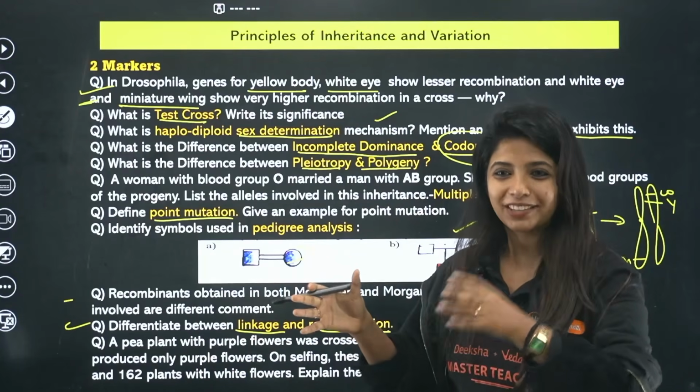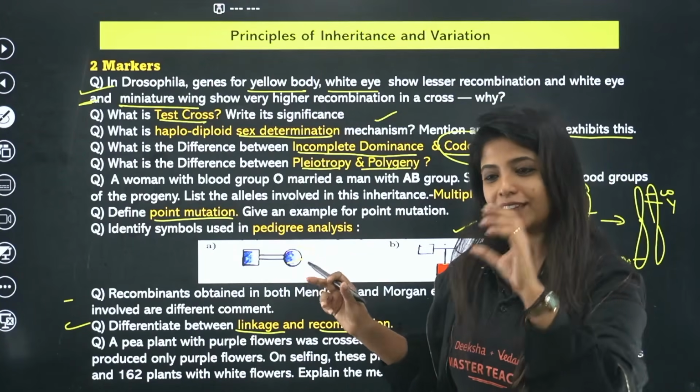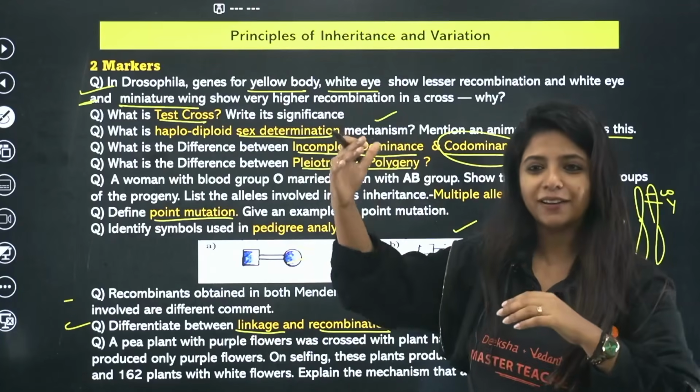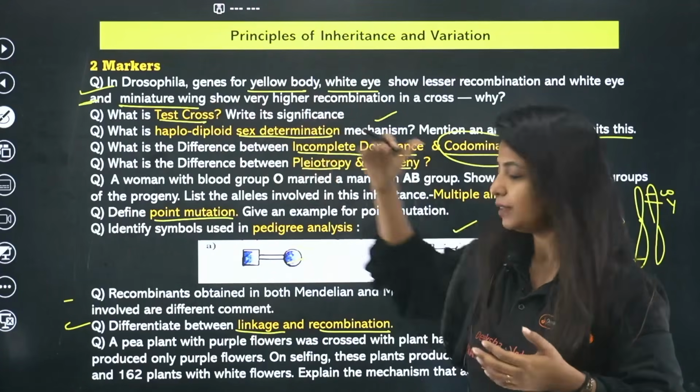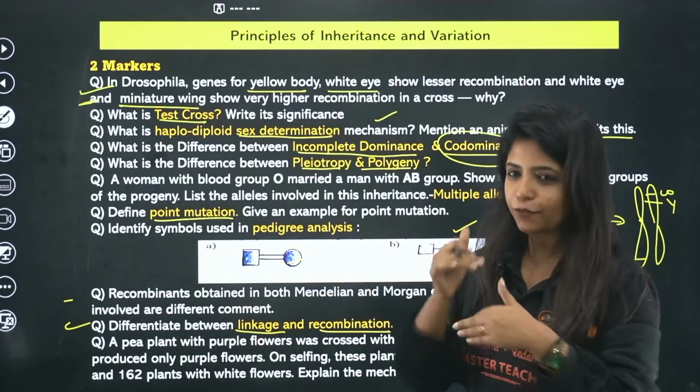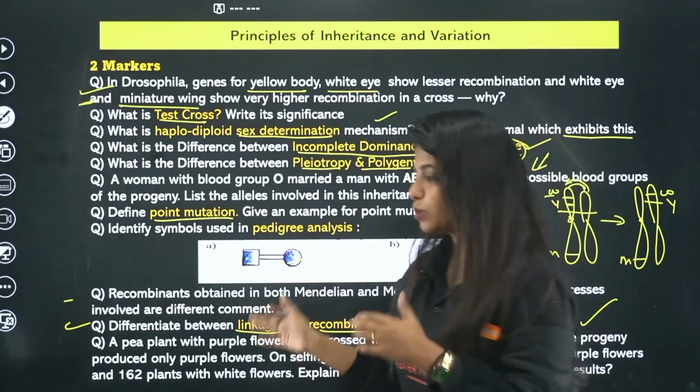3:1 ratio. 3 of them tall, 1 of them dwarf. So over here, 482 is basically the higher number, that is purple. 3 of them purple, and at the end 1 of them white. If at all you compute the ratio, you'll get the same thing. So what does it show?